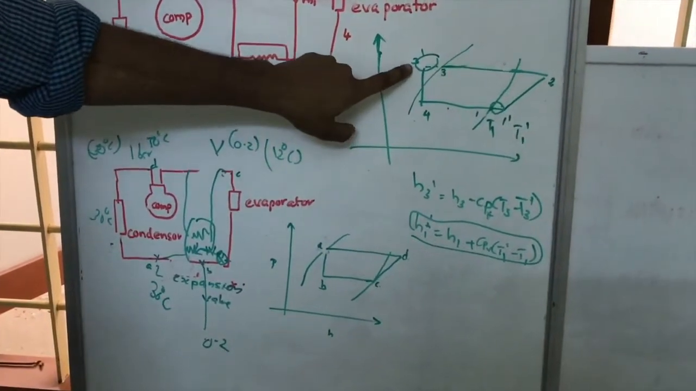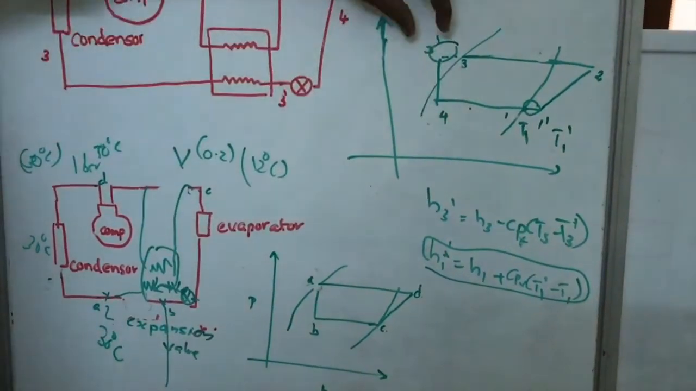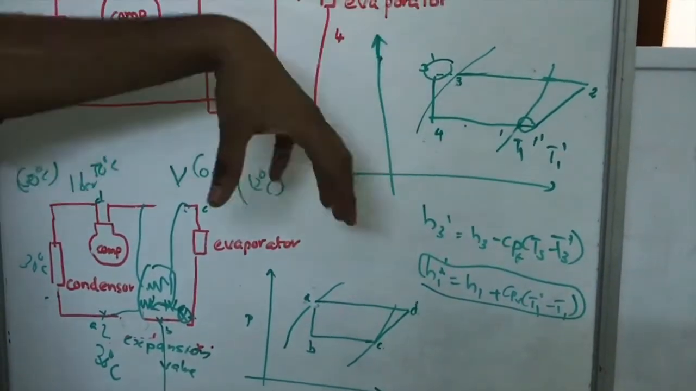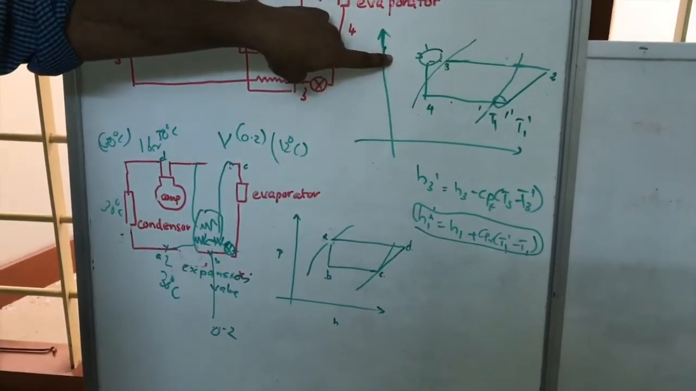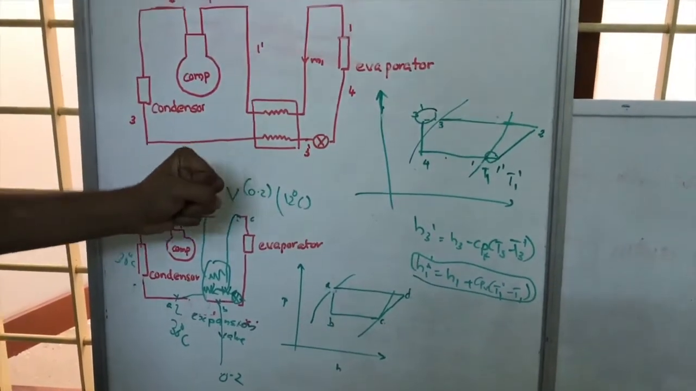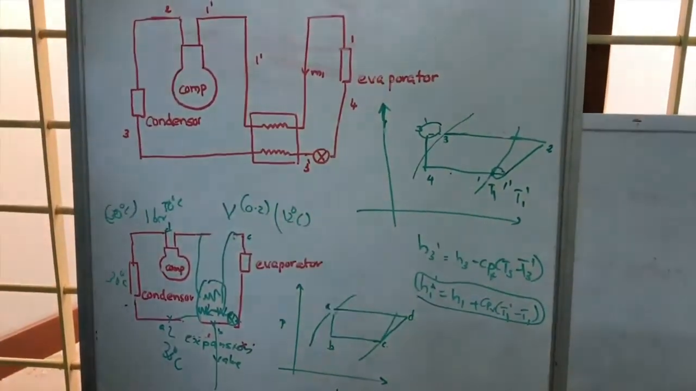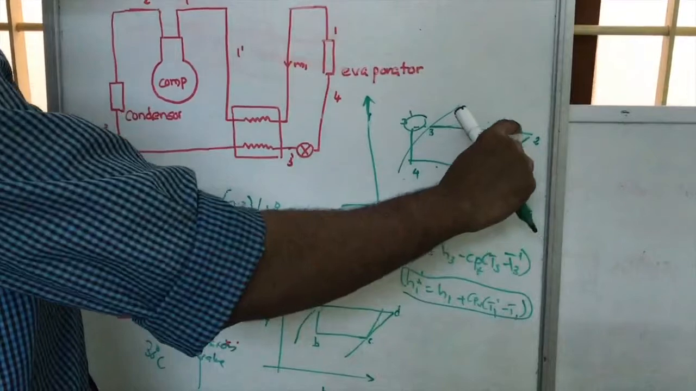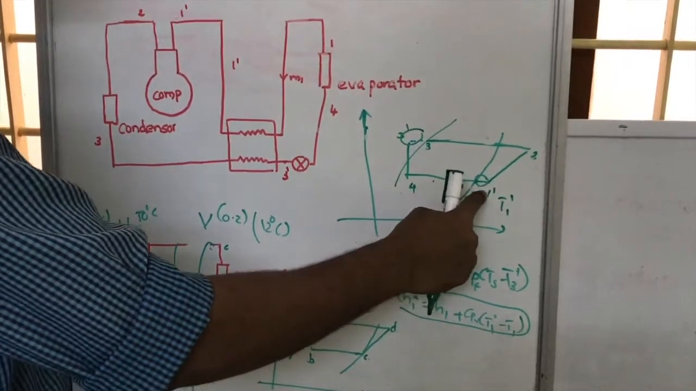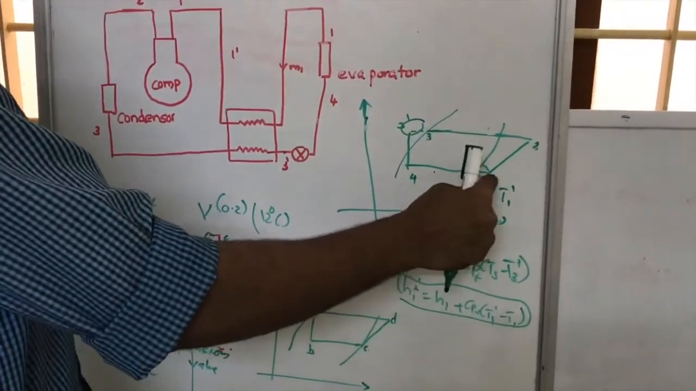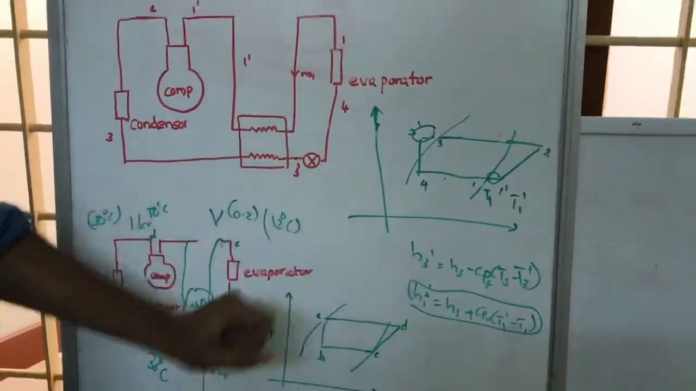Similarly, here we should find H3 dash. For 3 dash, it is H3 minus, since this much heat is extracted from this liquid, H3 minus Cp into (T3 minus T3 dash). That is the heat extracted from the liquid. So we will be able to obtain H3 dash. And this can be used, if we are to find the compressor work, then it is H2 minus H1 dash. If you have to find the refrigerating effect, then it is H1 dash minus H4. So we can make use of these to find H3 dash and H1 dash.